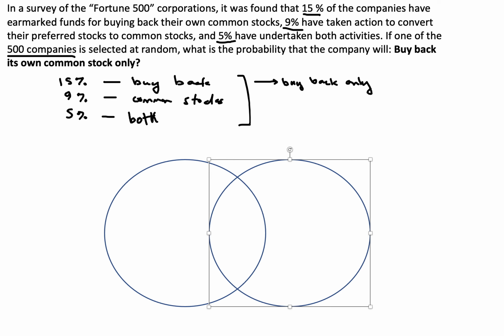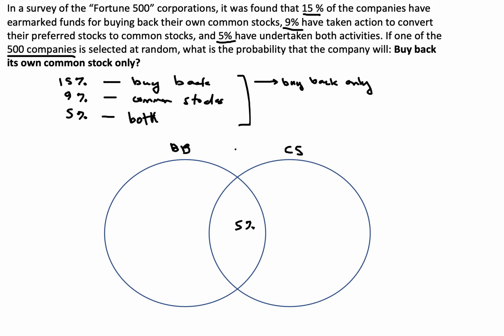Continuing in this manner, we know that 5% is common to both of them. Let's call this part buyback only. I'll call this BB, and I'll call this CS as common stock.